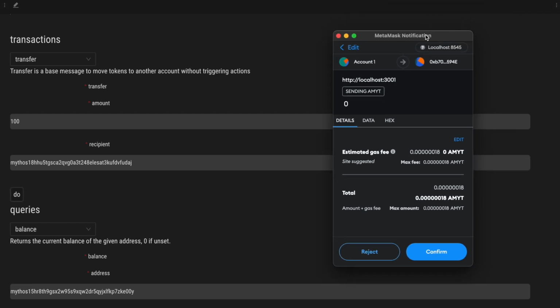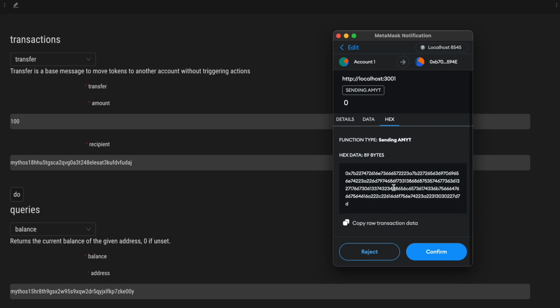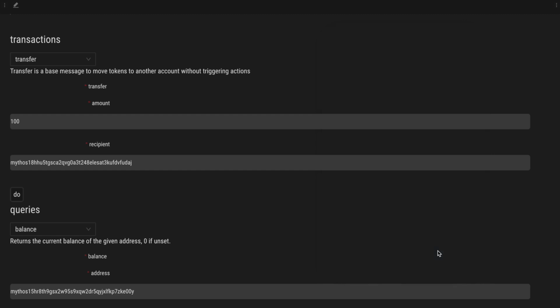And you see that we are interacting with the Cosm-WasmX contract through MetaMask. And this is the hex-encoded data that contains the encoded JSON that is the actual input to the Cosm-WasmX contract. We wait for the transaction receipt.